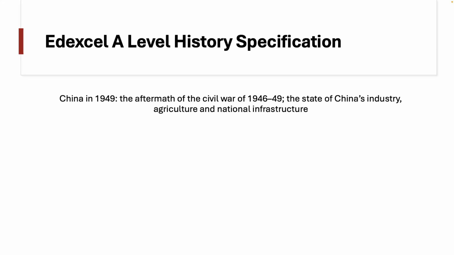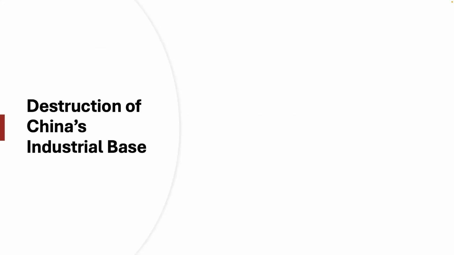been embroiled not only in a civil war from 1946 to 1949, but also the Sino-Japanese War and the Japanese invasion and occupation beginning in 1936. And so these two events and these two factors make it very clear that the industrial, agricultural, and infrastructural base of China's economy is particularly poor at this point in time.